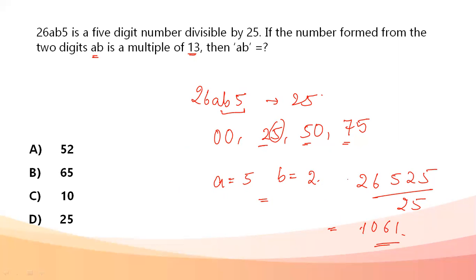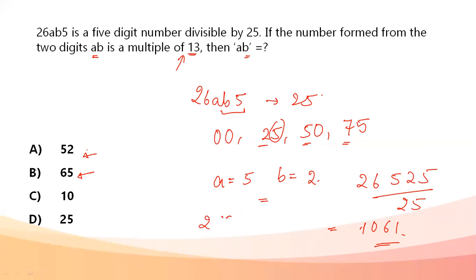Now we have 65. The important thing here is, even if the number that I form with a and b satisfies the condition that it is a multiple of 13, the number has to be perfectly divisible by 25 also. Some students can see 52 and 65 both as multiples and try to mark both as the answer, but it can be only one of them. So you'll have to check if the number is divisible by 25 or not.